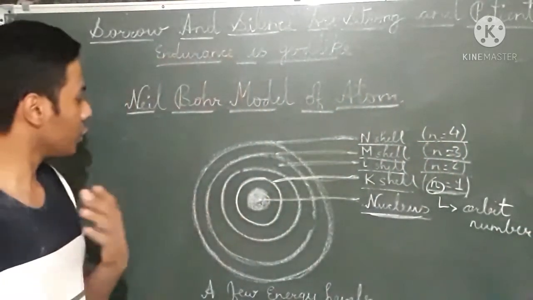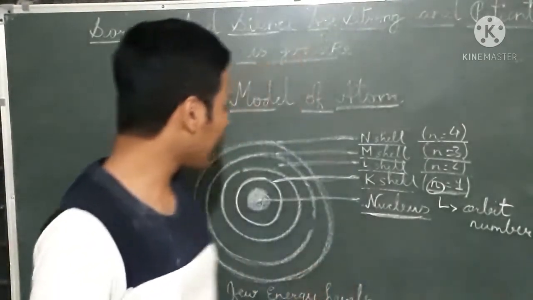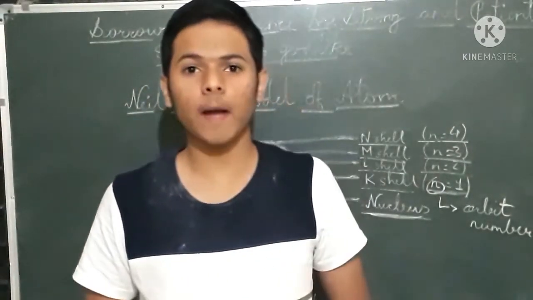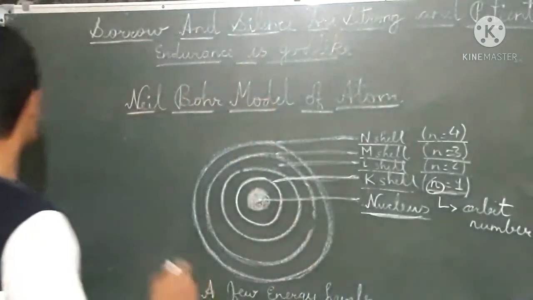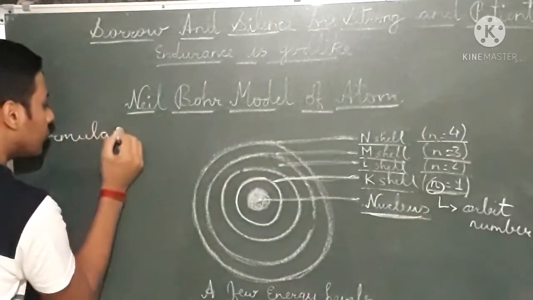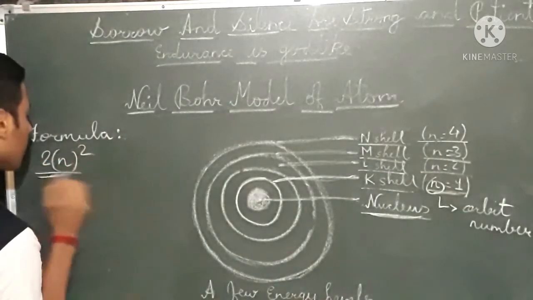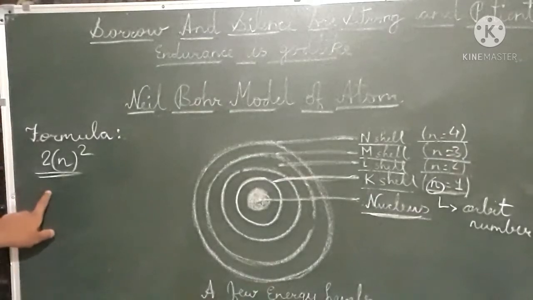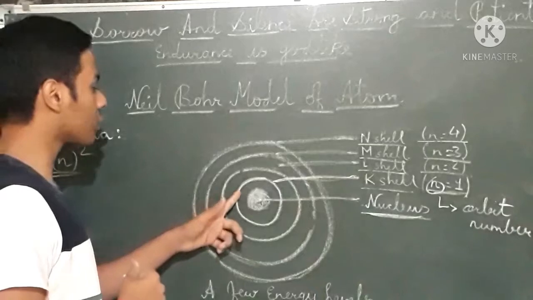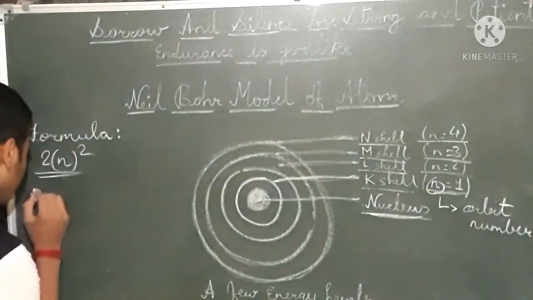The maximum number of electrons present inside these orbits, that formula was given by Niels Bohr. And what was that formula? That formula was 2n square. It is a very important formula. So if we want to know how many electrons are present in the first orbit, meaning in the K shell, we will apply this formula.